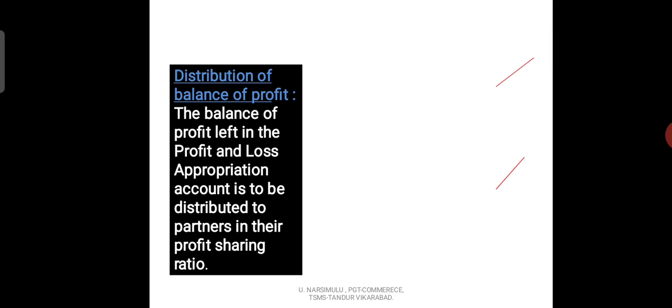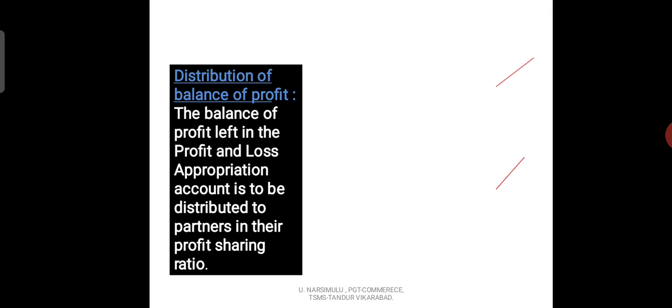In the profit and loss appropriation account, if we get profit, that can be distributed among the partners according to their profit sharing ratio. If the profit and loss appropriation account shows loss, that is also distributed among the partners according to their profit sharing ratio.